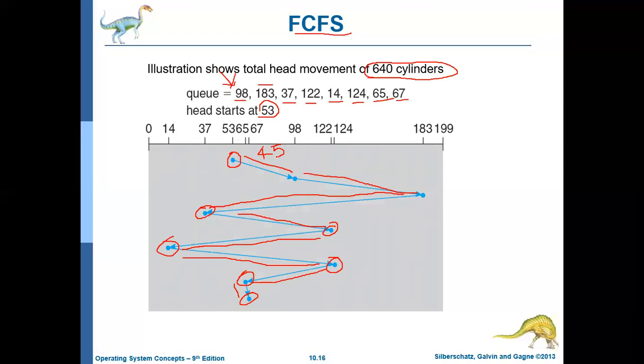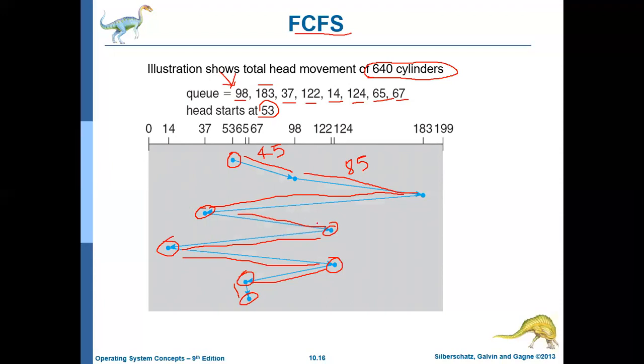Okay. Then from 98 it moved to 183. For that it has to cross 85 cylinders. Okay. Then from 183 it moved back to 37.